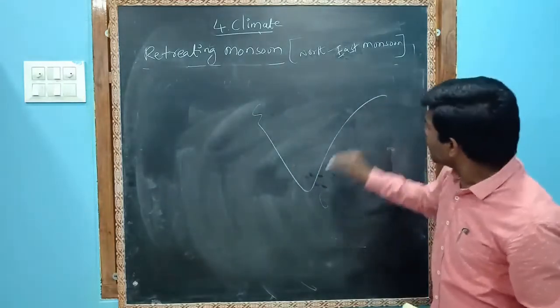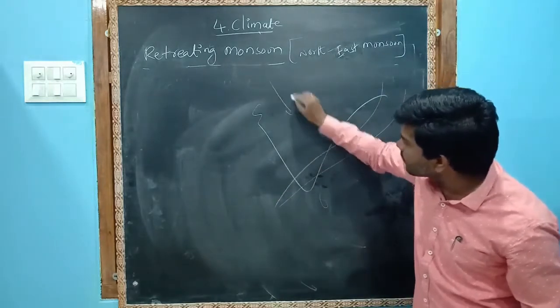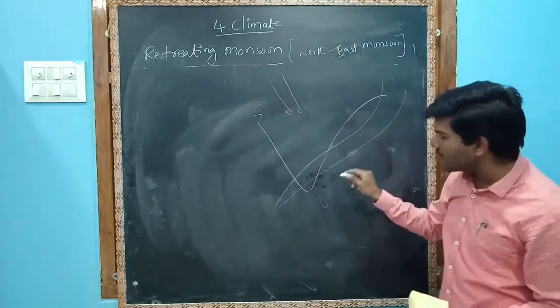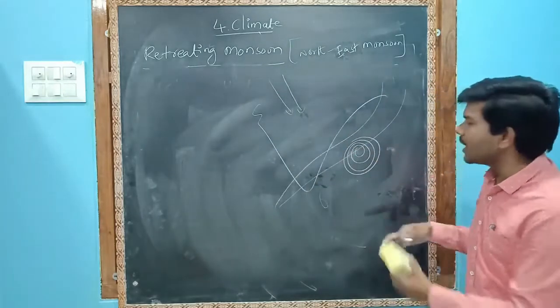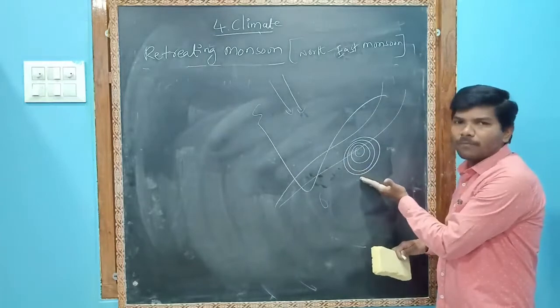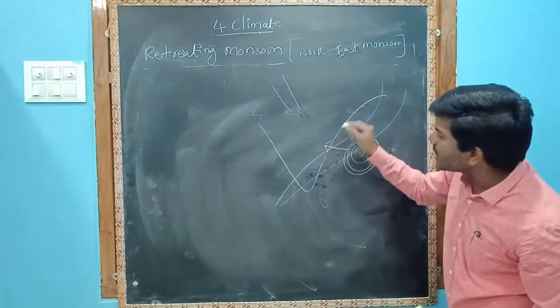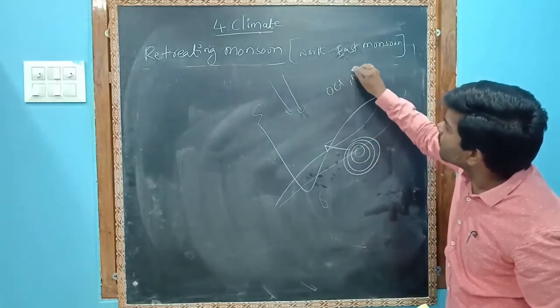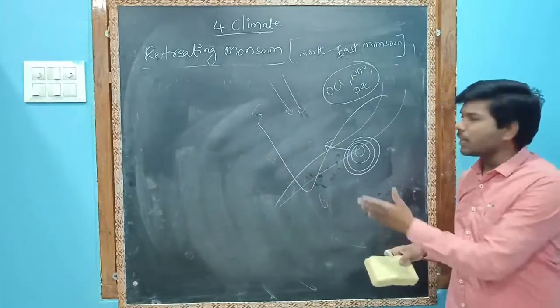I told you, winds blow from this side also. Whenever they come from this side, they converge and Tamil Nadu will receive rainfall. During this time, cyclone depressions will form. Mostly in October, November, December, most of the cyclones, tufans, as we call them, will form.